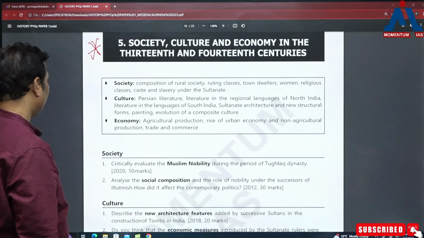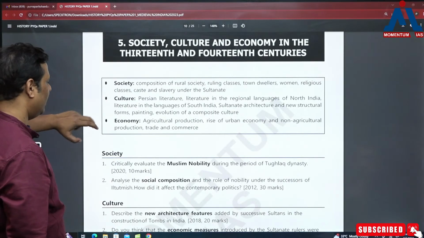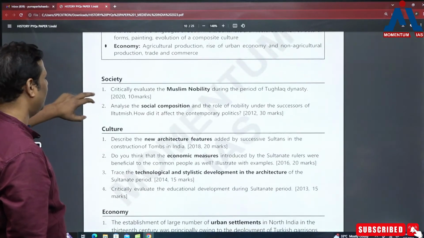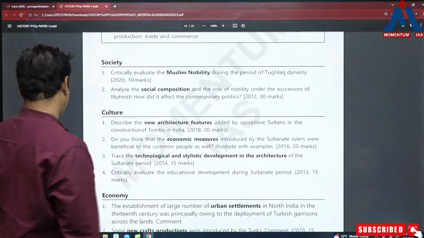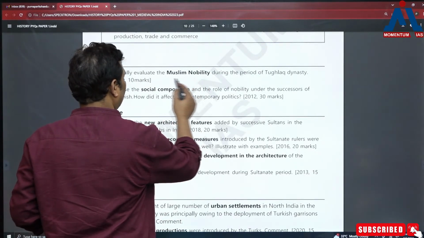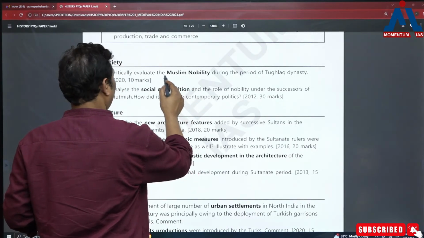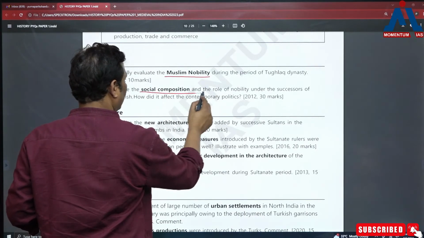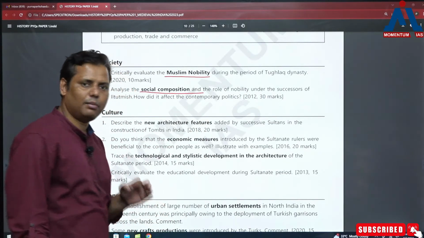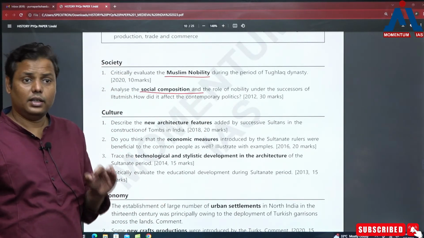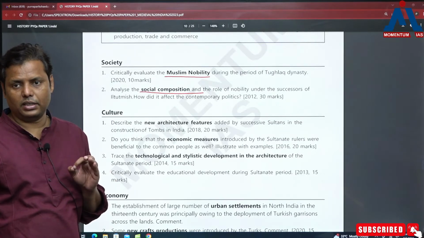So basically when it comes to the society in 13th and 14th century, well of course the Sultanate period, so far you can find very less number of questions. And what questions are there? Let's see. The Muslim nobility, right? So the question on Muslim nobility, the social composition of the nobility, these are the dimensions which are being asked. But I'm categorically telling you that here there are great possibilities of the question.